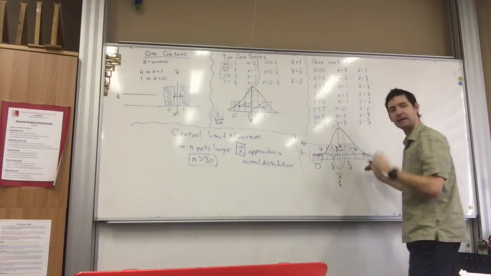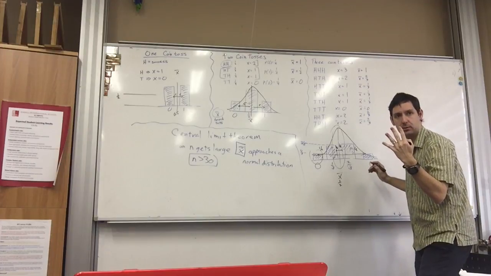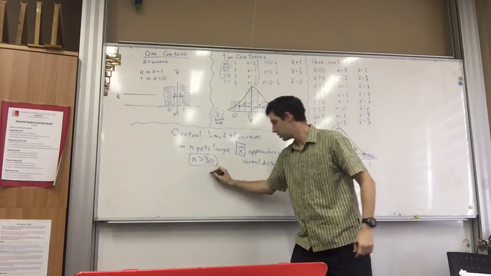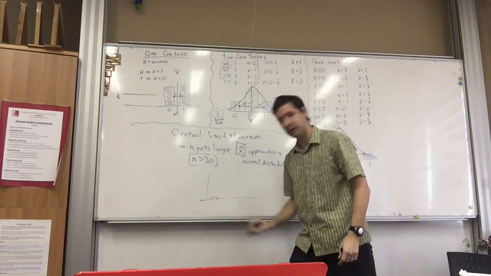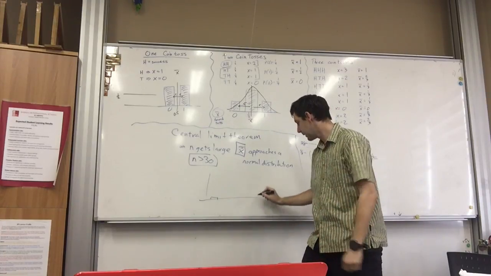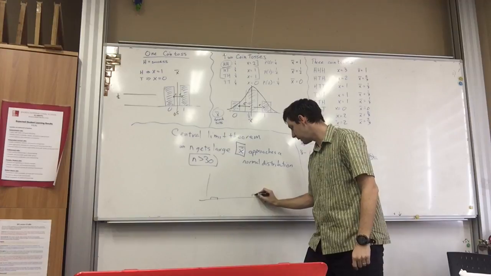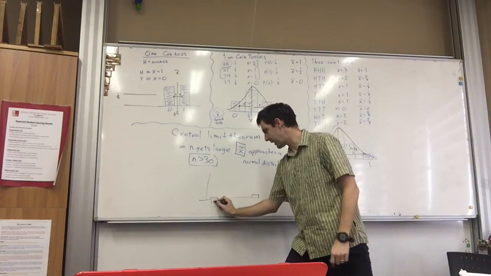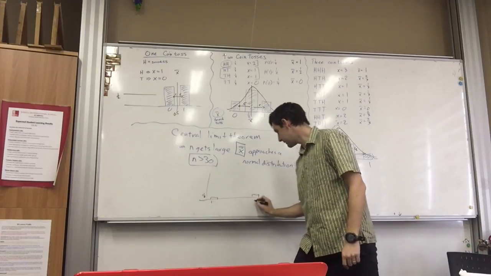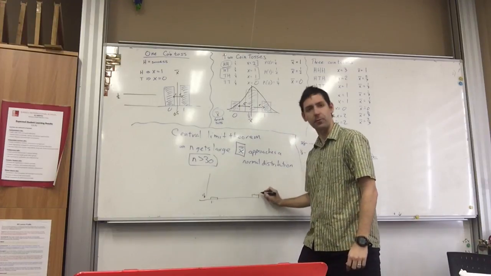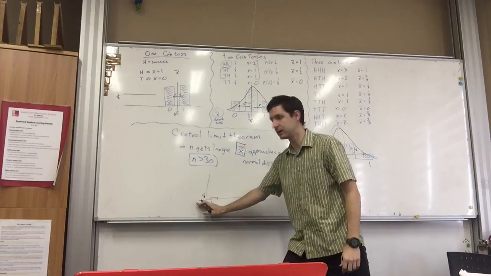What would it look like if I did 4 coin tosses? I'd have a very small probability of getting no heads, and that would be what, 1 out of 16? And this would be 1 out of 16, so very small probability of getting 4 heads or no heads.